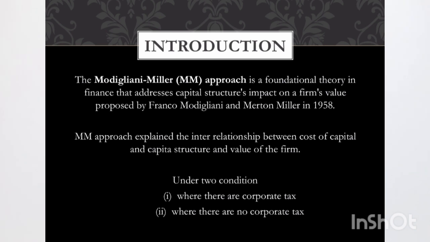The approach explains the interrelationship between cost of capital, capital structure and the value of the firm under two conditions. The first condition is when tax exists, and the second condition is when there is no corporate tax. If the tax is ignored, this theory is identical to the net operating income approach, and it is also called the theory of irrelevance. If taxes exist, then this theory is called the theory of relevance, and it is similar to the net income approach. Next, we are going to see the assumptions.